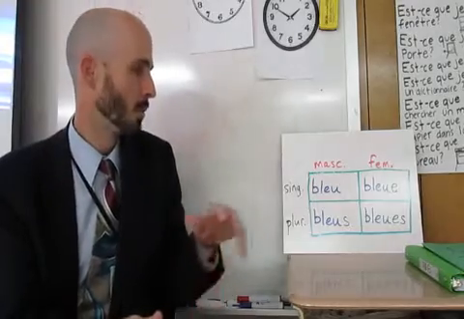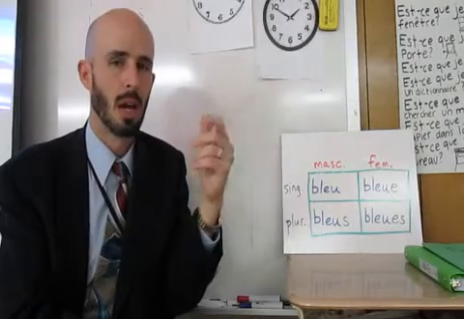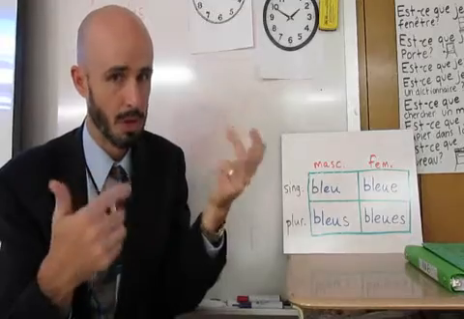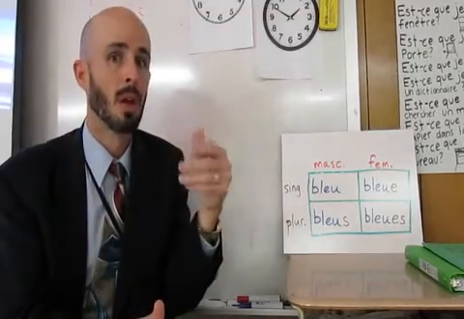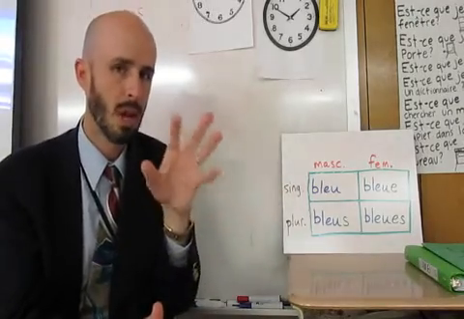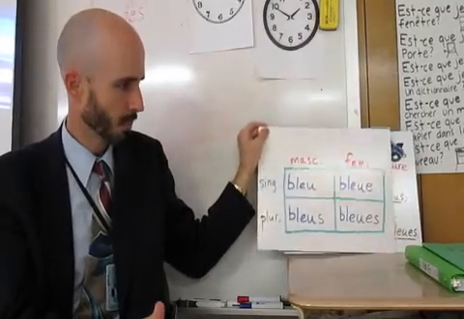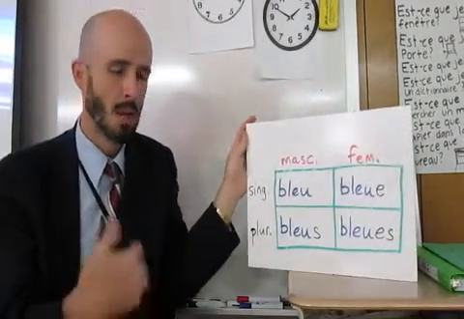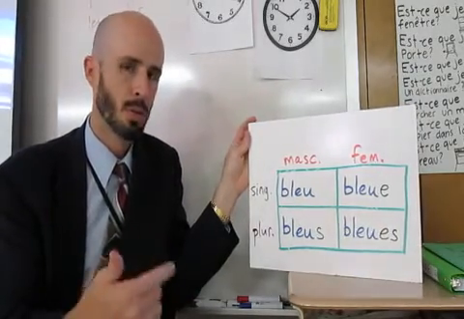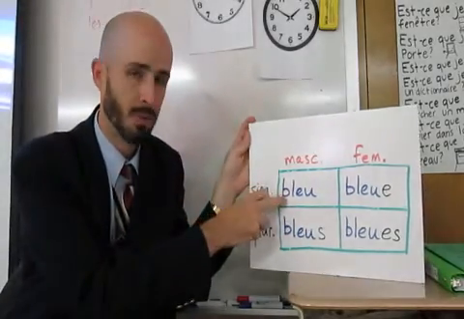So here I have an example of what I'm going to refer to as a regular adjective. Now, the fact that I refer to a regular adjective implies that there are irregular adjectives as well. Not worried about that right now. I'm going to show you the pattern that a regular adjective follows. Now, if you look up the adjective for blue, blue is an adjective. In the dictionary, the form you're going to get is the masculine singular form. And that's the form that I have in this top left corner of this table.